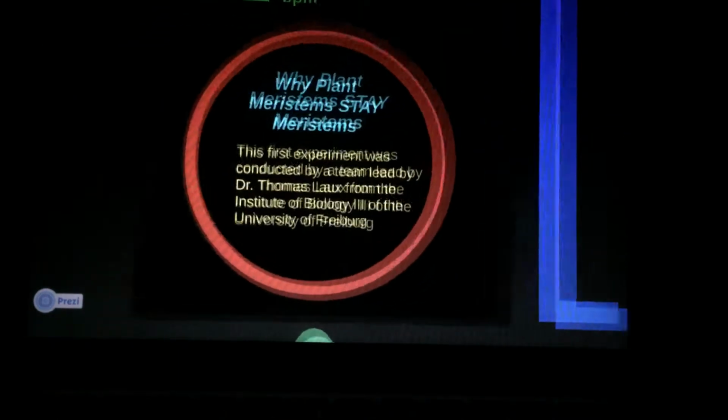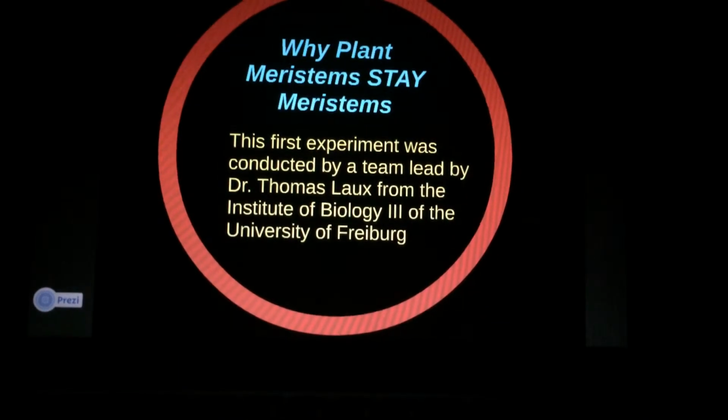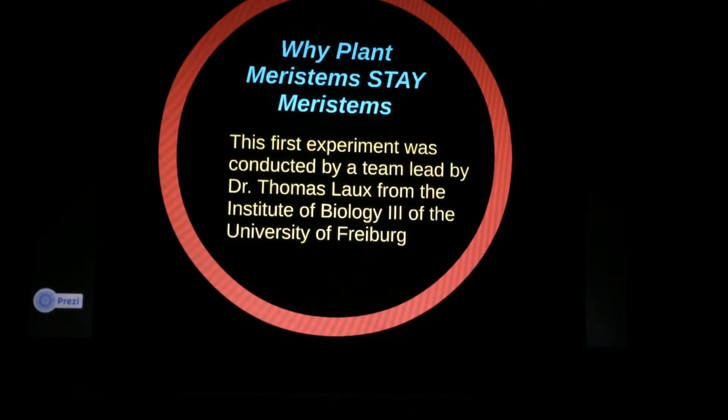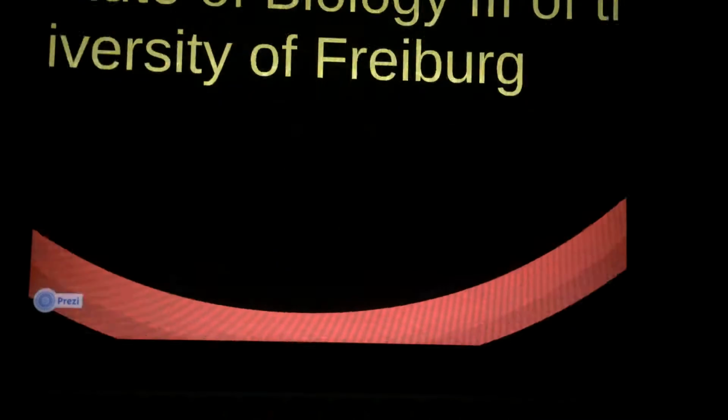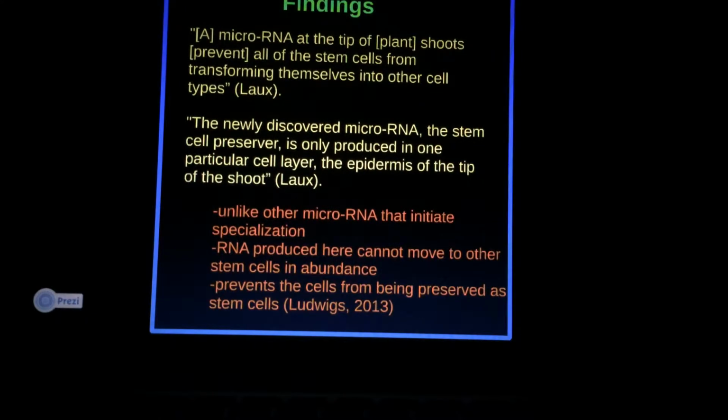The main culprit behind the undifferentiating meristems in plant cells was found by Dr. Thomas Laux at the University of Freiburg. He indicated that special microRNA found in only the epidermal layer of the plant shoot tips prevented specialization. This is unlike other plant microRNA found in other cell layers that do indeed initiate cell specialization. Since the microRNA that prevents specialization, known as the stem cell preserver, is not found in other cell layers of the plant, those cells are free to differentiate to whatever they need to become.